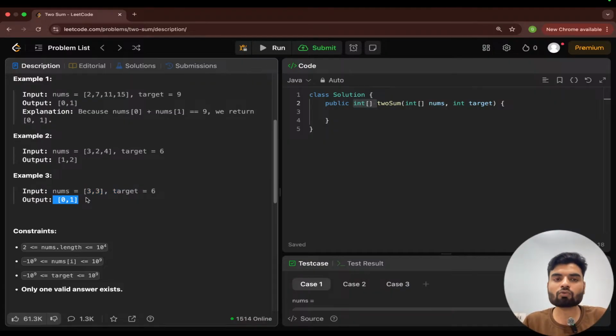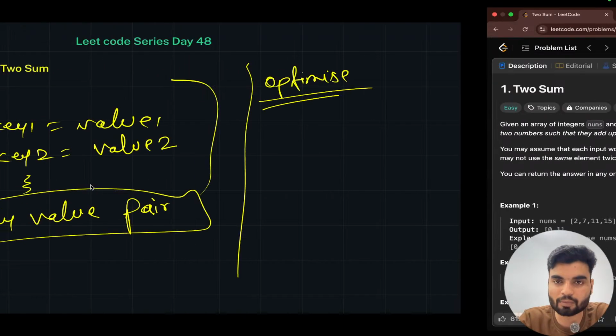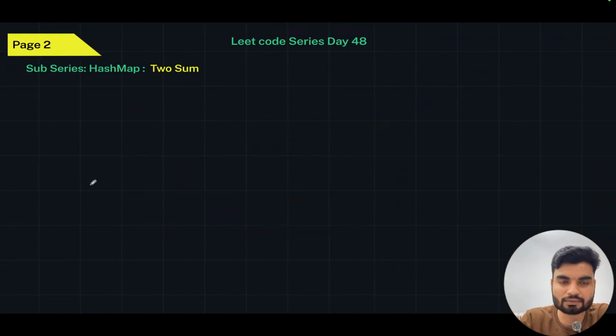I hope so far the problem statement is clear to everybody. Now what I want is to see how we can solve this particular problem.